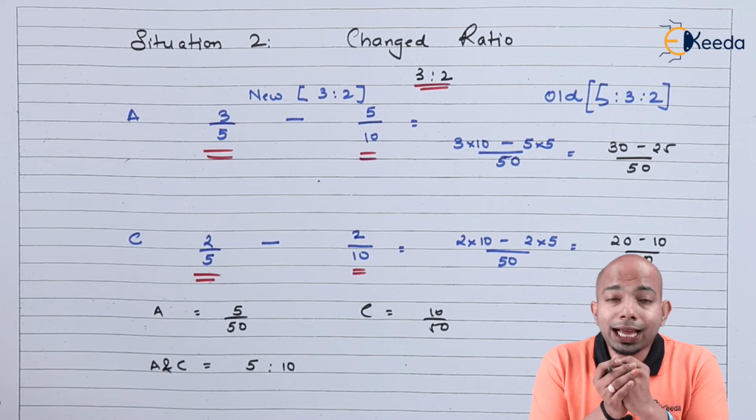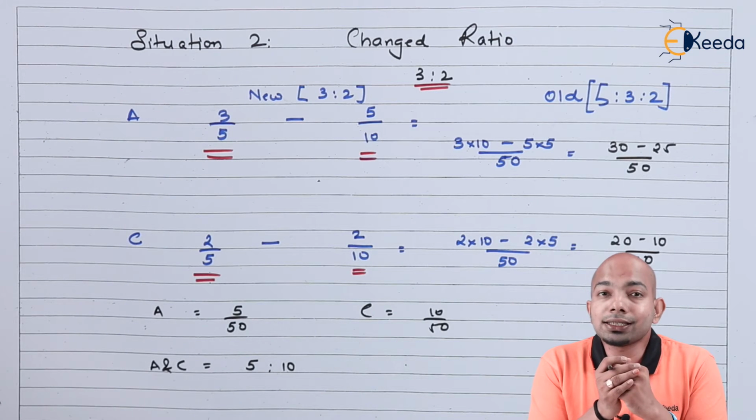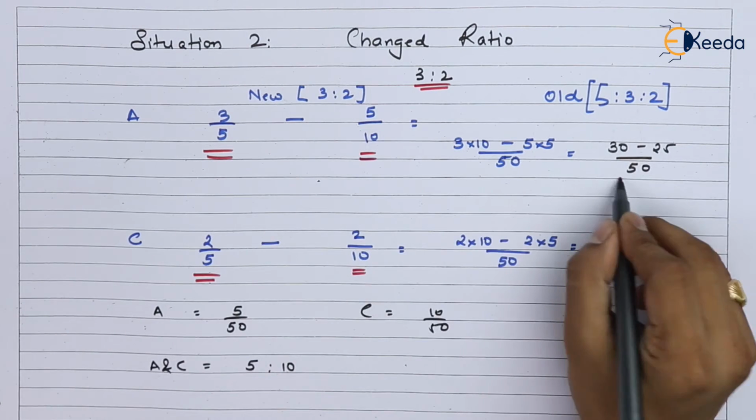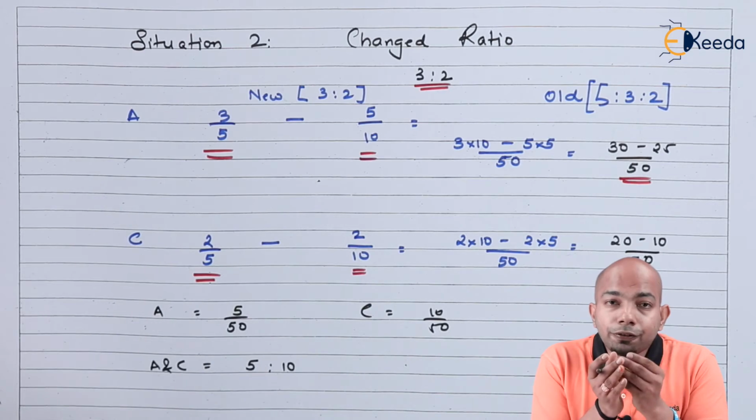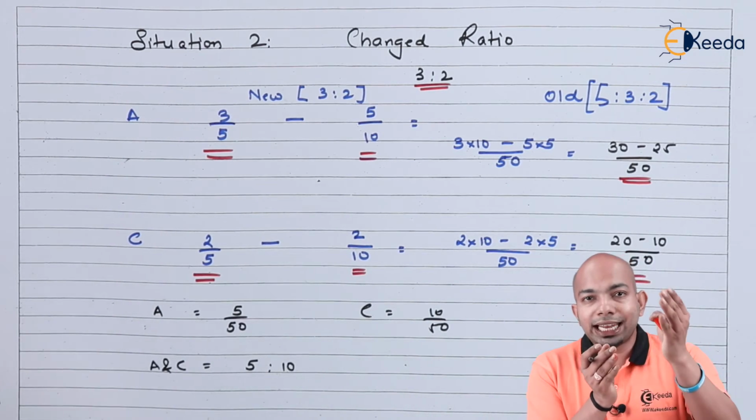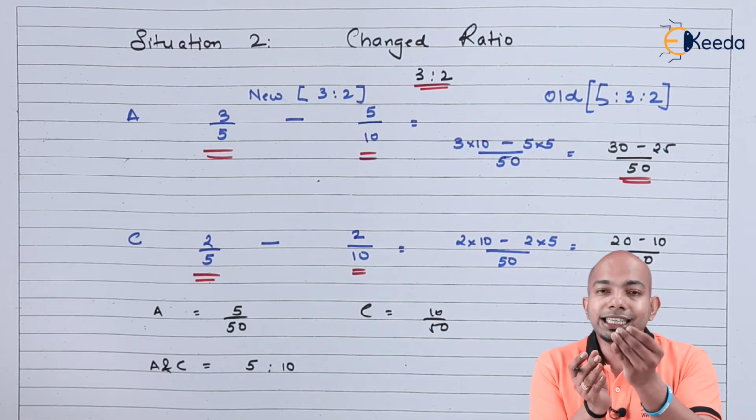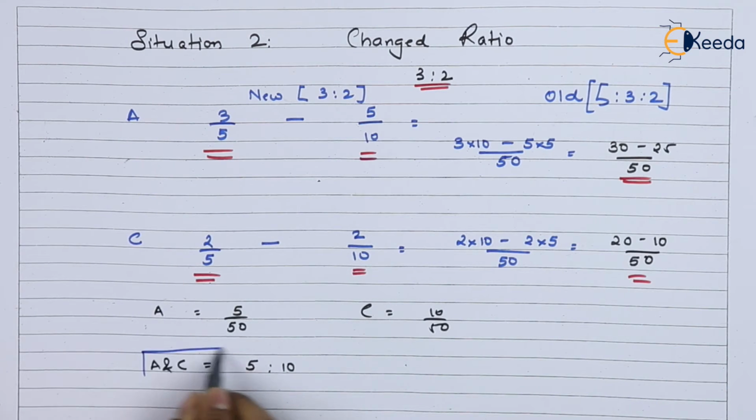If you do the calculation as per the LCM method, that means cross multiply and divide by the same numerical multiples, you will get the answer mentioned here. That is 5 upon 50 and 10 upon 50. That means for A it will be 5 upon 50, for C it will be 10 upon 50.